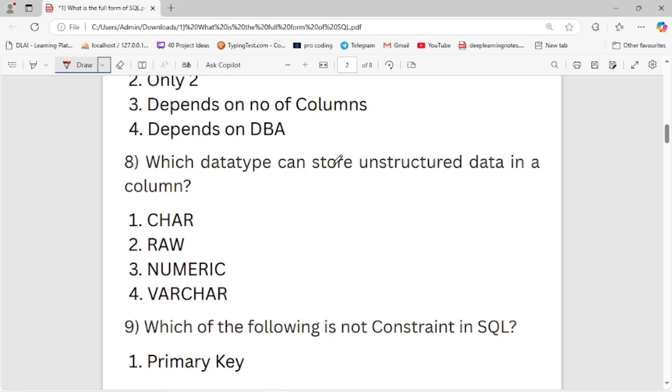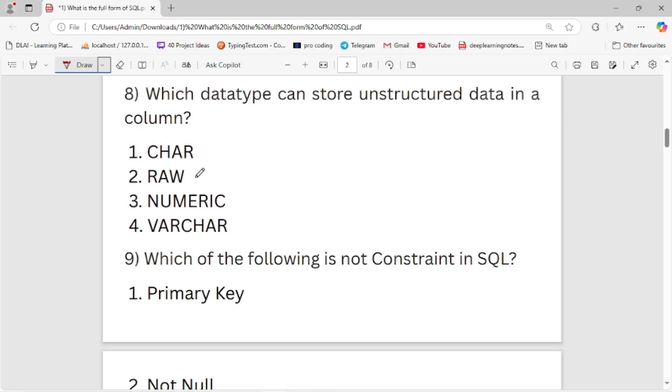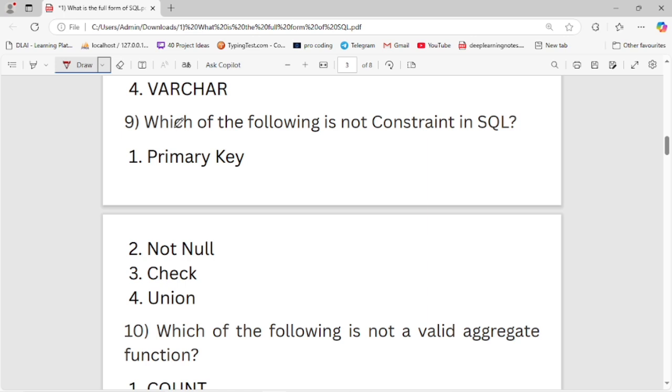Which data type can store unstructured data in a column? First is character, second is raw, third is numeric, fourth is varchar. Second option is the right option. Raw can store unstructured data. Now let's move to the next question.